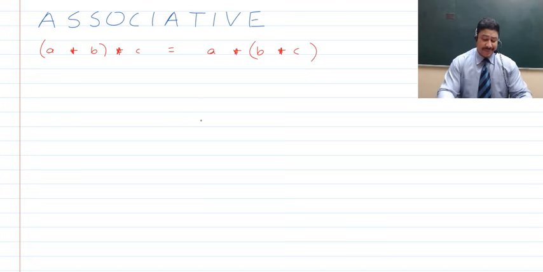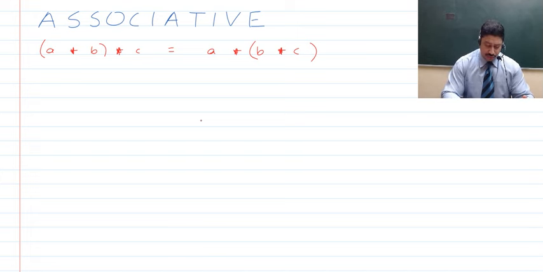So here guys, when we talk about the associative property with regards to the normal binary operation, if we talk about say (A asterisk B) asterisk C, where A asterisk B is considered first, to be equal to A asterisk (B asterisk C), where B asterisk C is considered first, if both of these sides of this equation are equal, then we say that the associative property is followed.